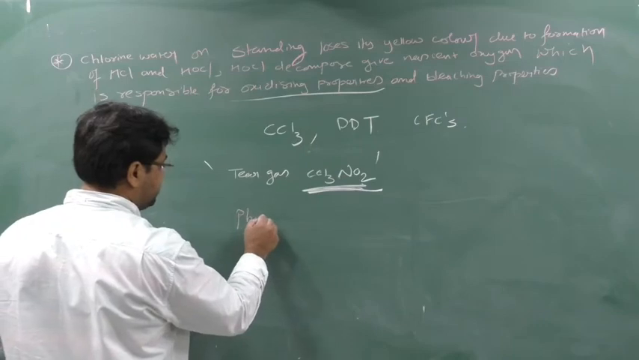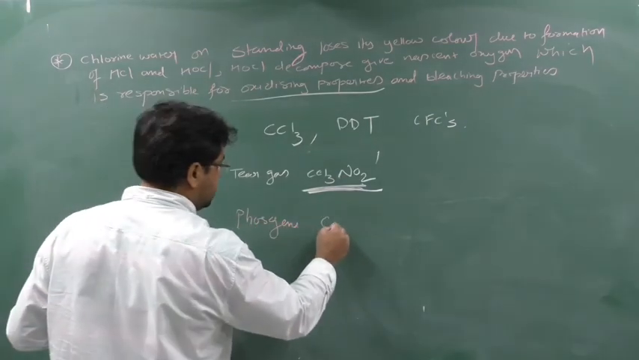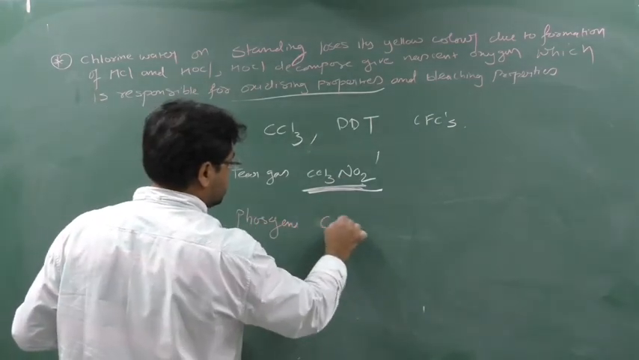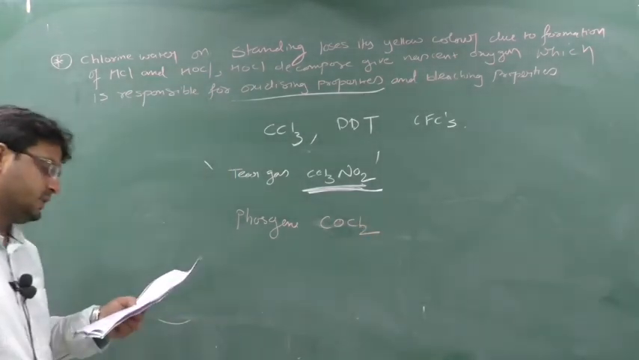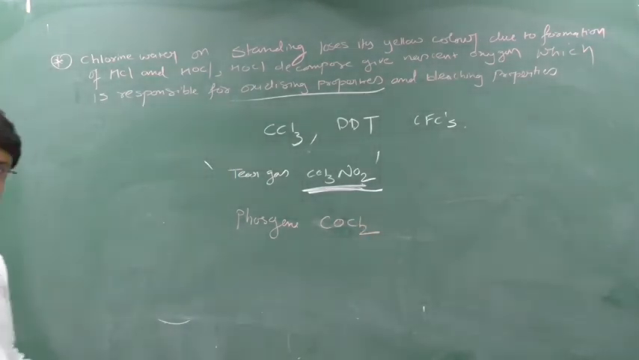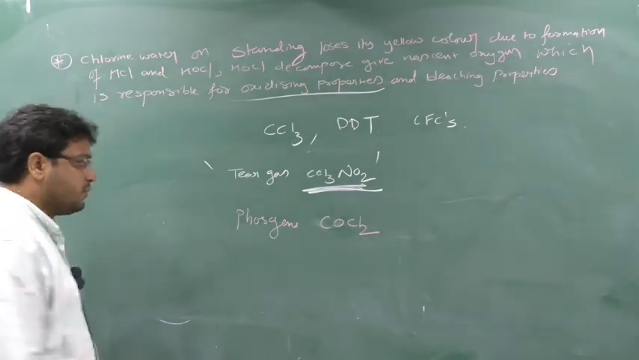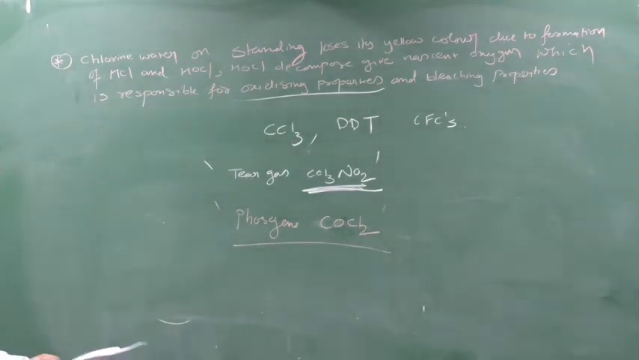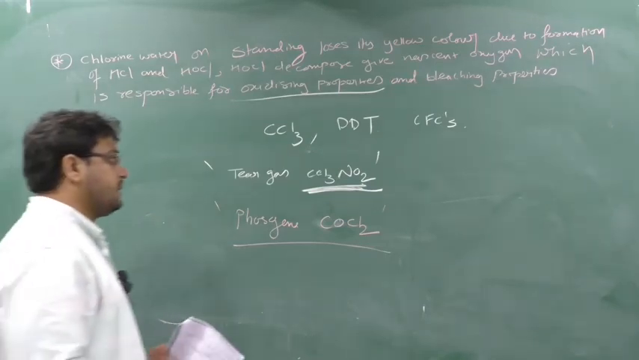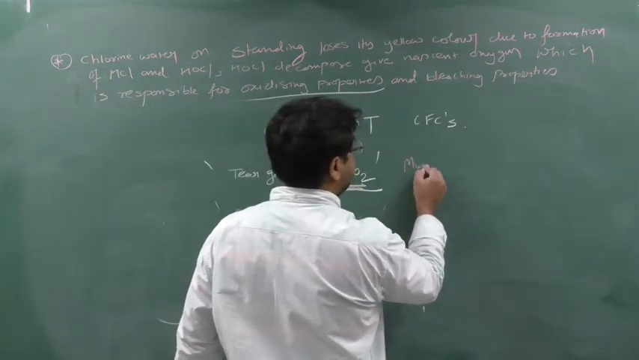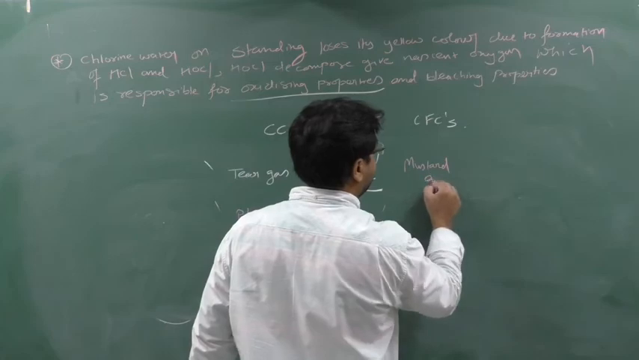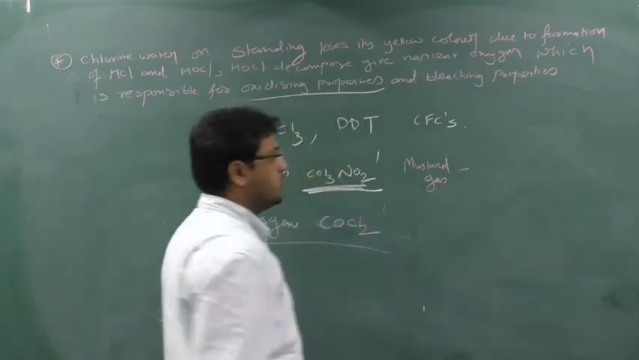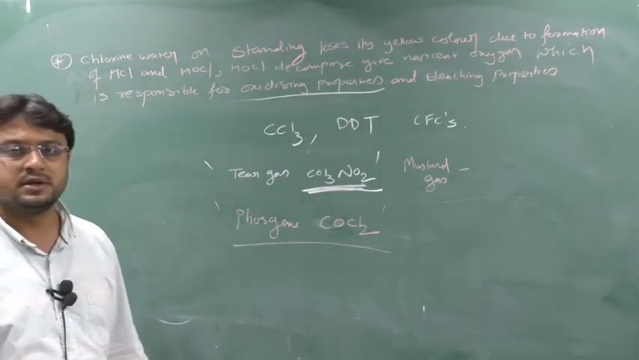Then you can write down phosgene. Next important is phosgene, COCl2. Phosgene is carbonyl chloride. Just now we have seen this, no? Carbonyl chloride, COCl2. So carbonyl chloride, or its industrial name, is phosgene, COCl2. And remember mustard gas. This is also very important. Mustard gas. Sir, how to remember the formula for mustard gas?